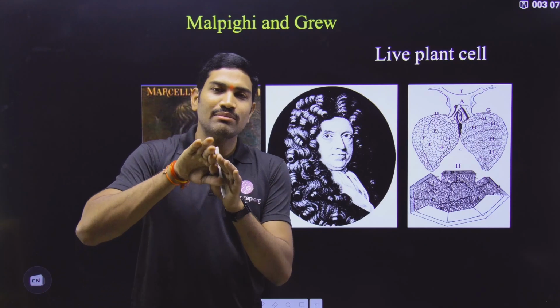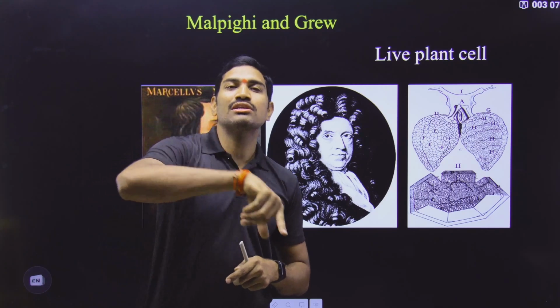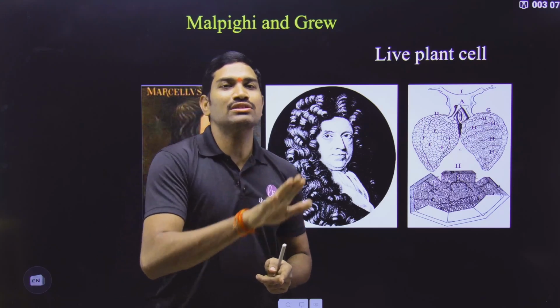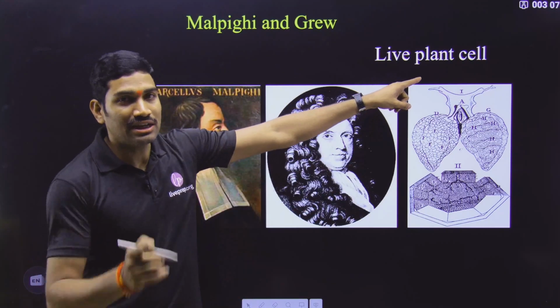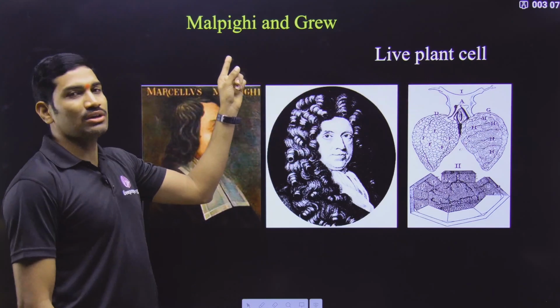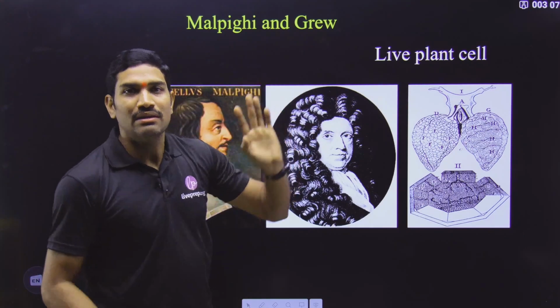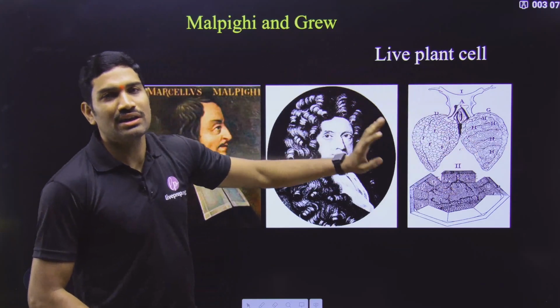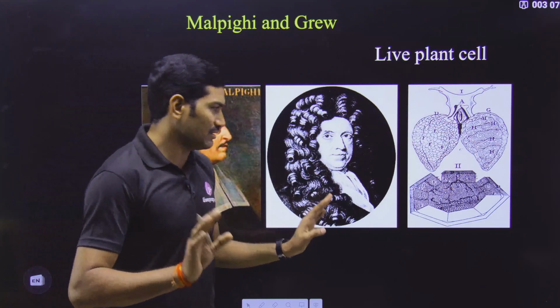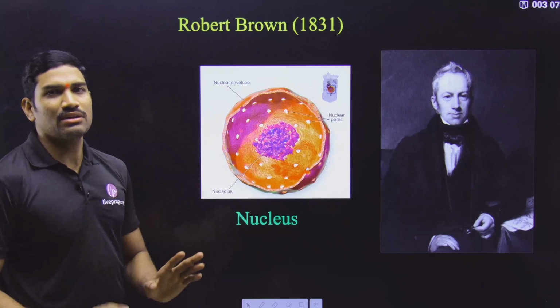If there is a question about who first observed a living plant cell under the microscope, in that case we need to talk about Malpighi and Grew. But this was not given in NCERT, so it is optional information. If you can remember, okay, or else leave it.